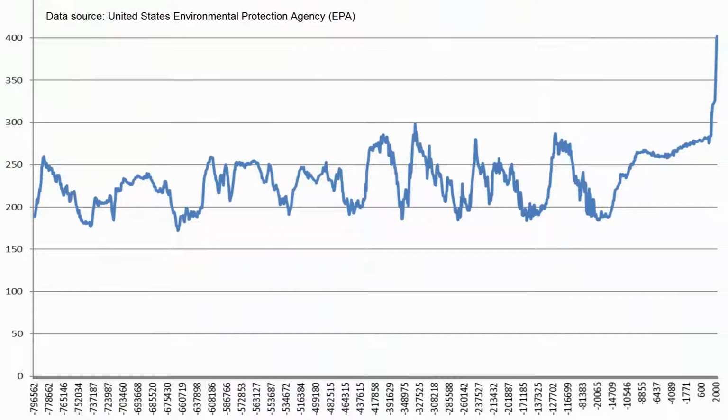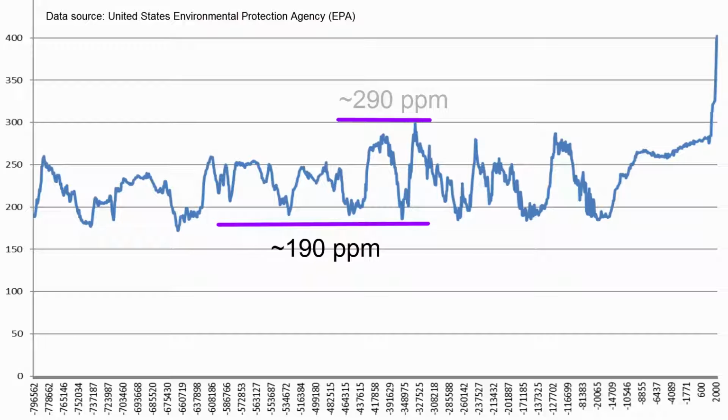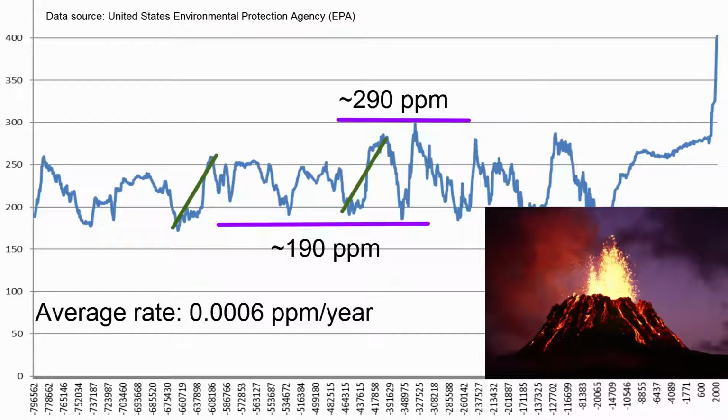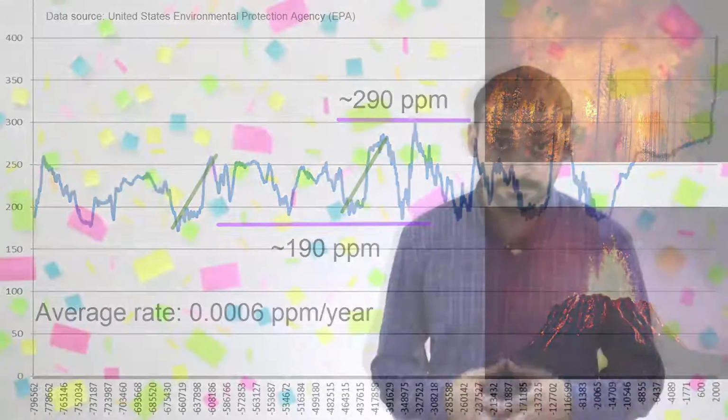If we look at the data from about 800,000 years ago till today, we will notice that the CO2 concentration was mostly fluctuating between 190 to below 290 parts per million. If we look closely at a couple of time durations in which greenhouse gases concentrations were increasing, we'll notice the average increase rate was 6 to 10,000 parts per million per year. This increase is due to naturally occurring phenomena like volcanoes or naturally occurring fires.